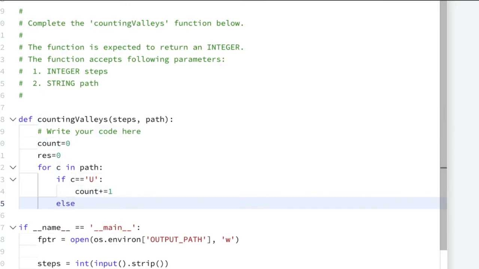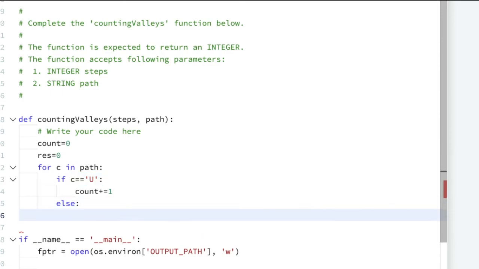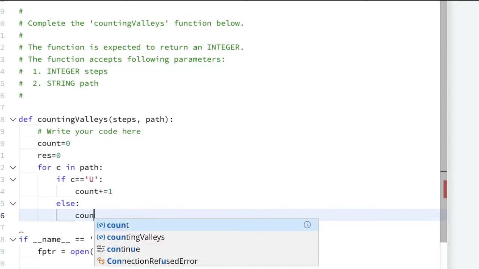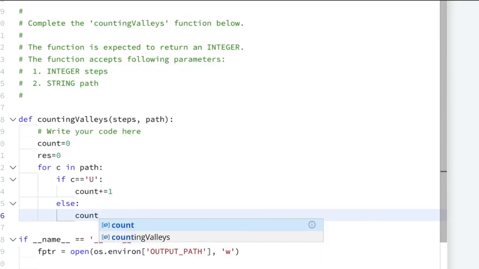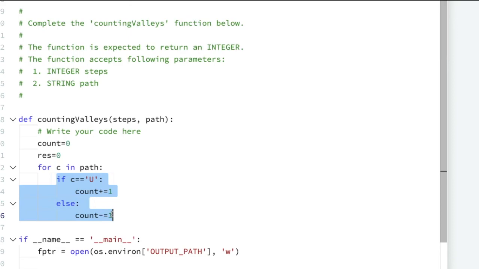Else, if it is not uphill, it is obvious that it is a downhill. So for that our count value will be decreased by 1 unit. Correct? Now this is for the path travel.